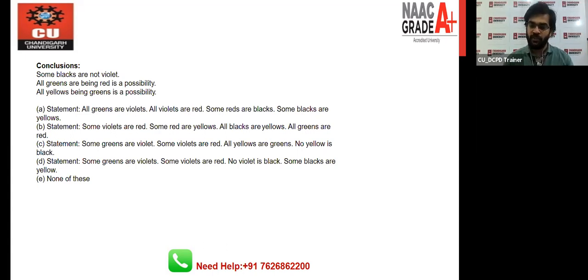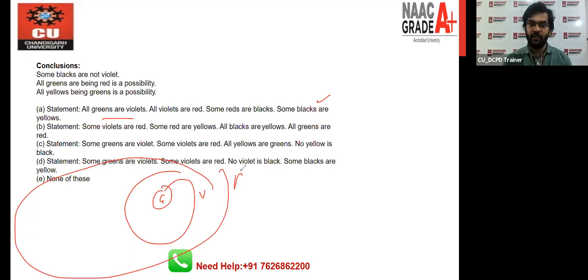Let's check the first option, and the first we have is this one. All green are violet. So all green are violet means green is here, violet is here. All violet are red, definitely red will be here, right? And some red are black, definitely black will be here. And some black are yellow, definitely yellow will be here.